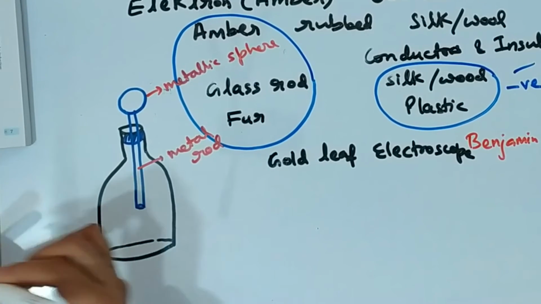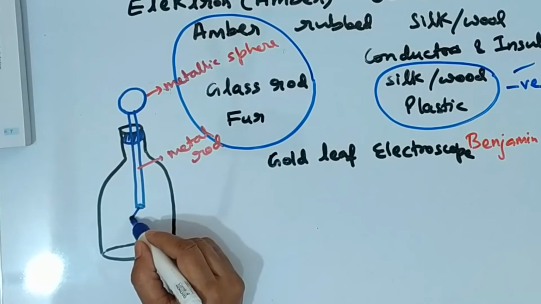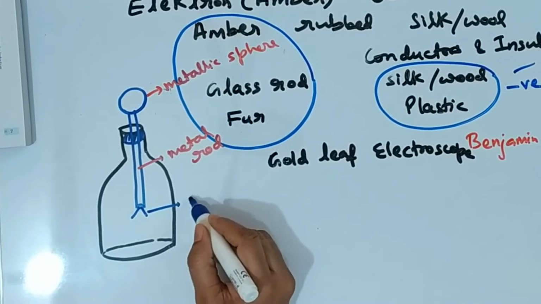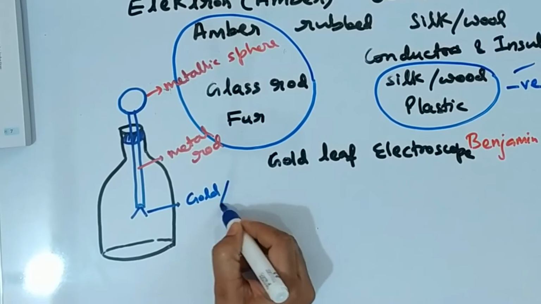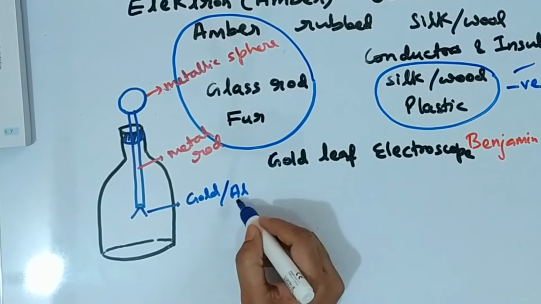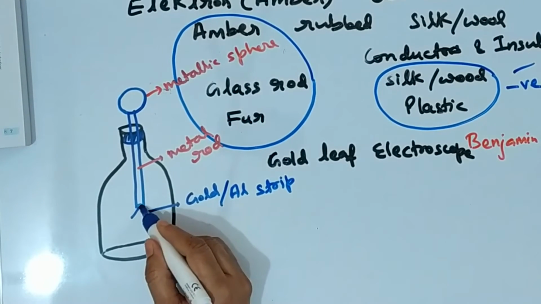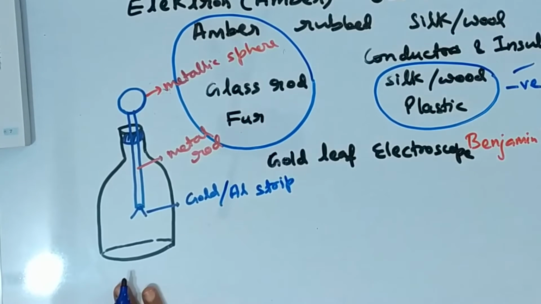At the end of the metal rod, fine strips of gold or aluminium are placed, connected. So this is how a gold leaf electroscope looks.